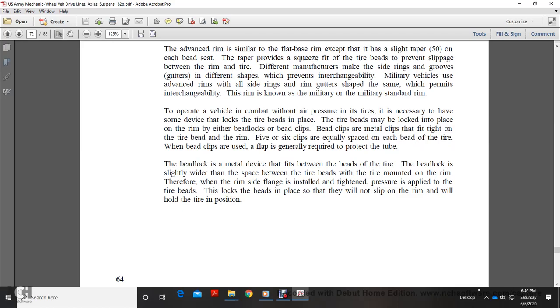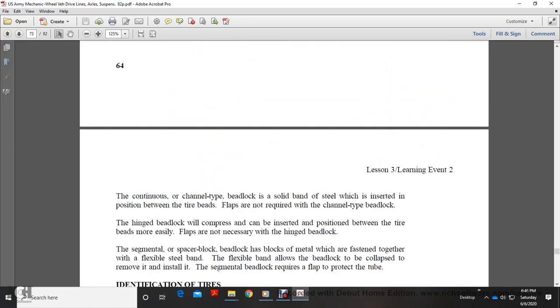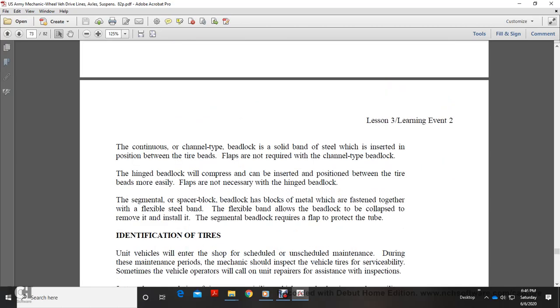The bead lock is a metal device that fits between the beads of the tire. The bead lock is slightly wider than the space between the tire beads when the tire is mounted on the rim. Therefore, when the rim side flanges are installed and tightened, pressure is applied to the tire beads. This locks the beads in place so that they will not slip on the rim and will hold the tire in position.